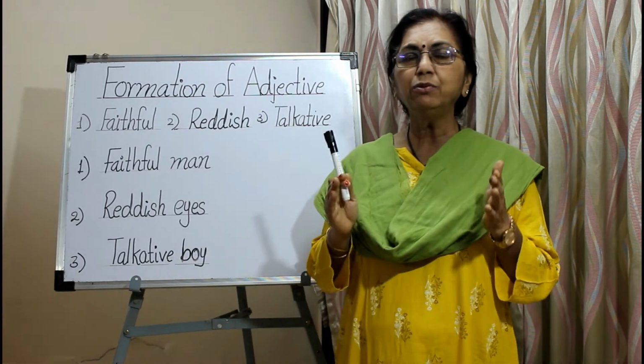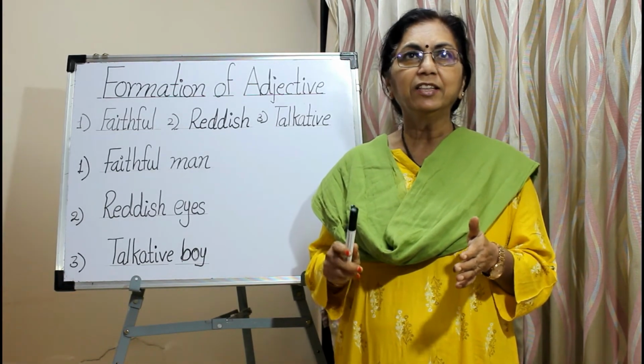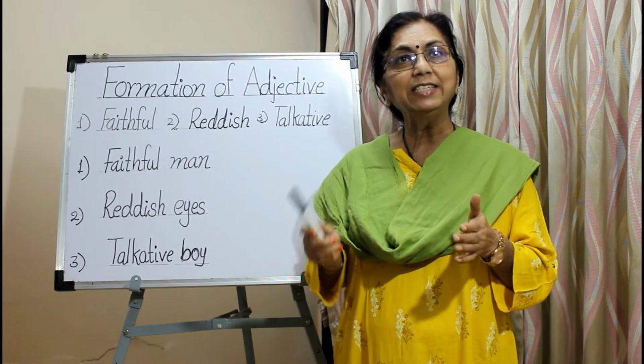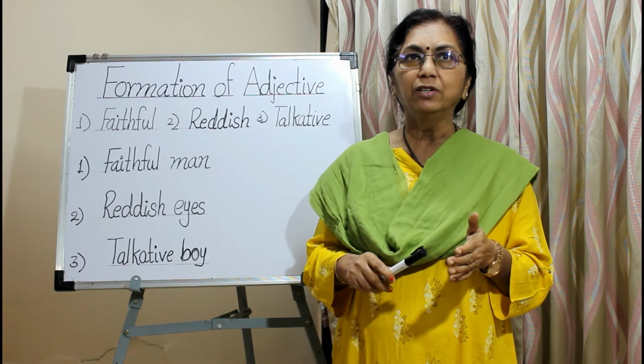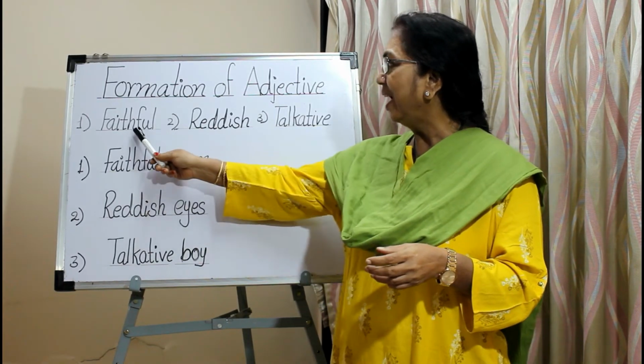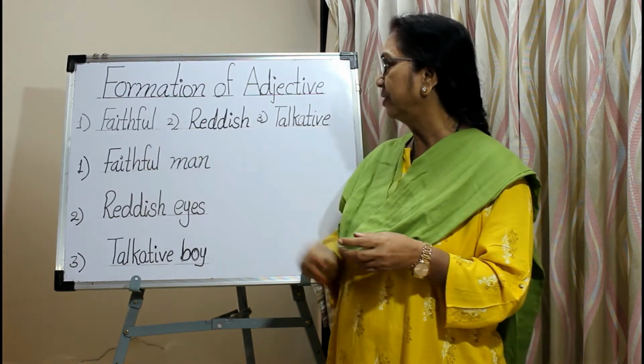So adjectives are formed by adding the suffix, that is a letter or group of letters that is added after the word. So here we have seen these three examples. Adjective can be formed from the noun by adding the suffix.